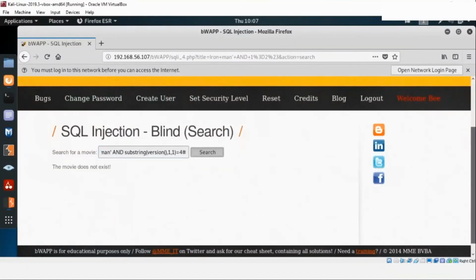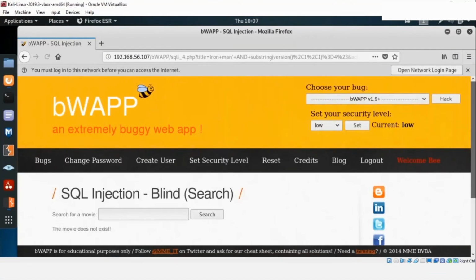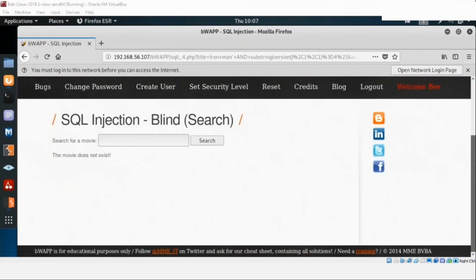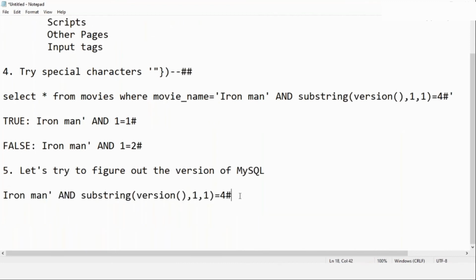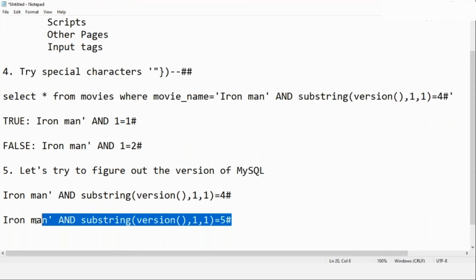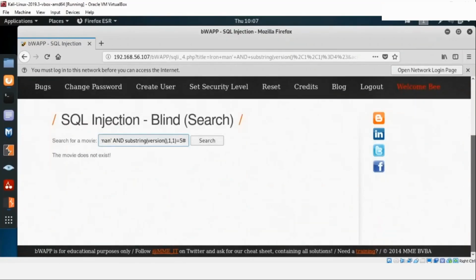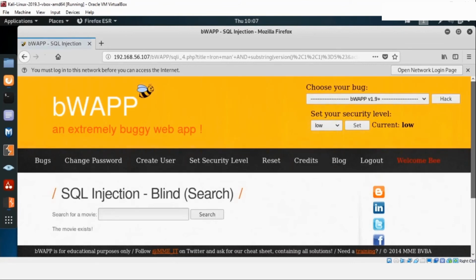Paste it here, and this says "the movie does not exist." That means this version is not equal to 4 because this is not matching. Let's try to increase the version and put version equals 5 now. Go ahead, copy this, paste this here, search, and it says "the movie exists."